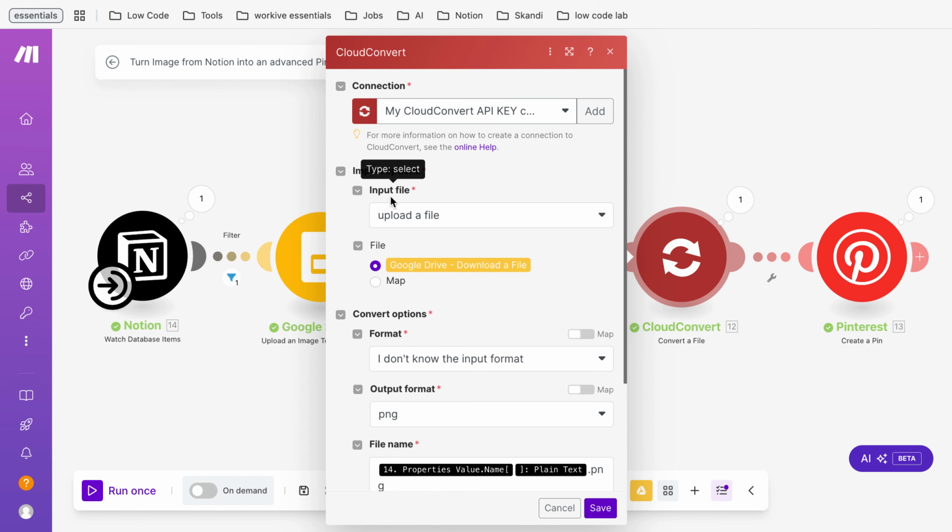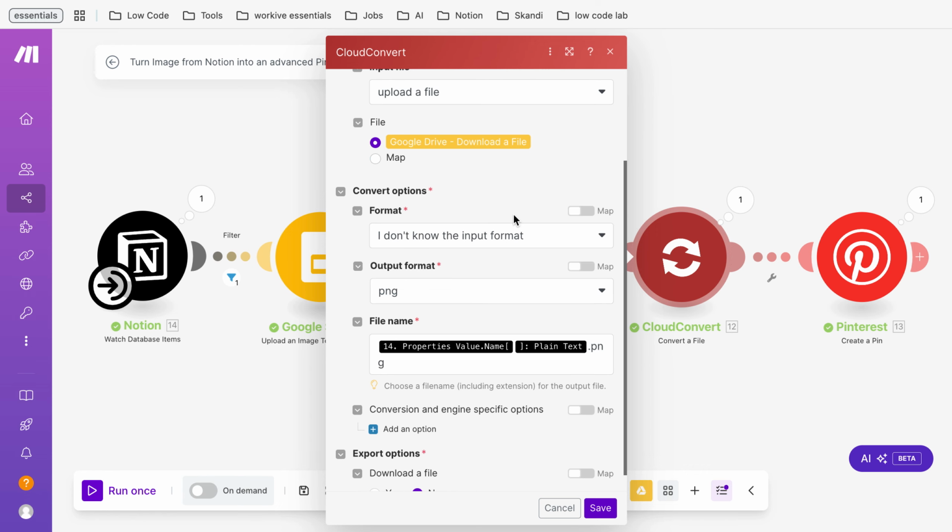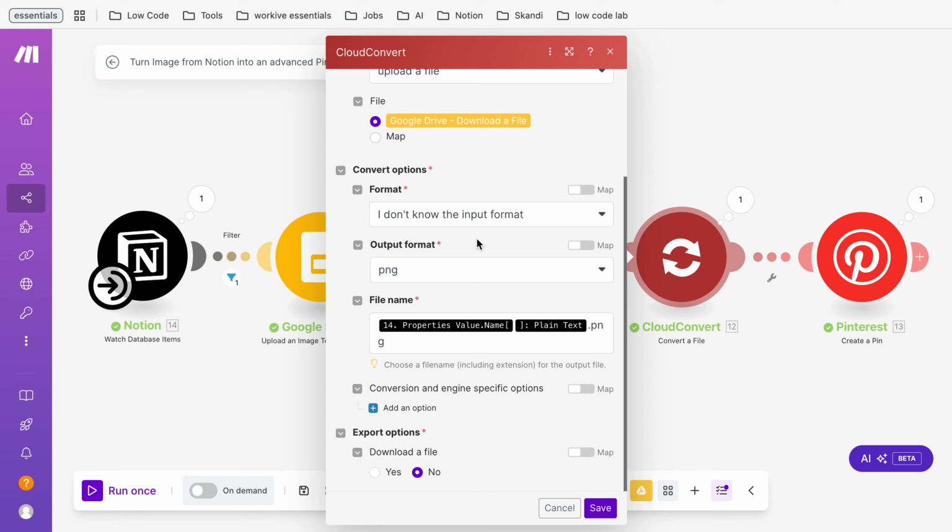The input file is upload a file. It takes this Google Drive download a file we just created, and I don't know the input format, but it's a PDF. I was just lazy to change it. And as the output format, we want a PNG. And the file name comes from Notion, because we want the name of the property to be the name of this file. And that's it.